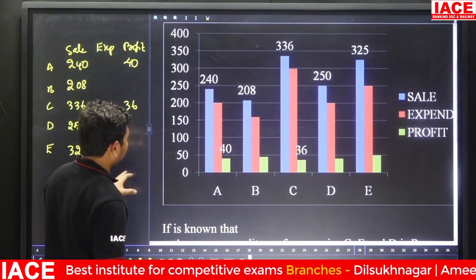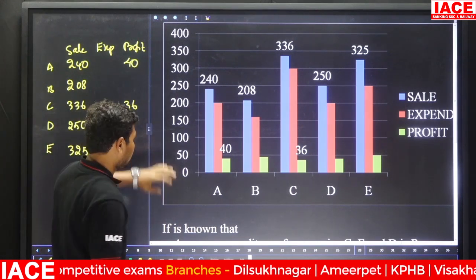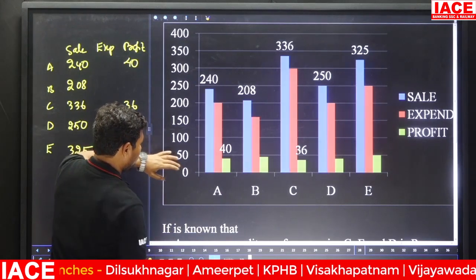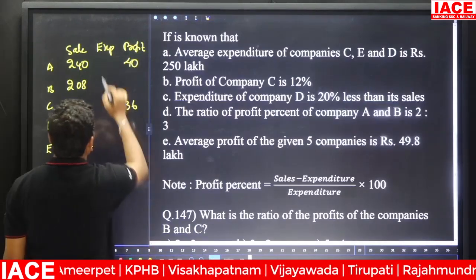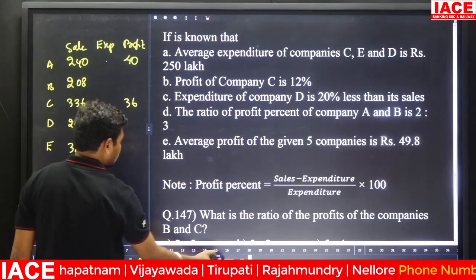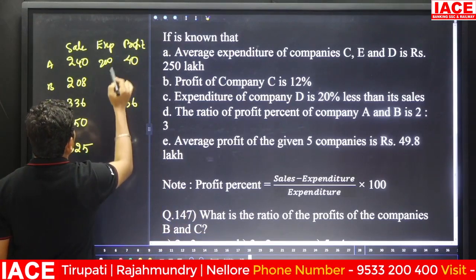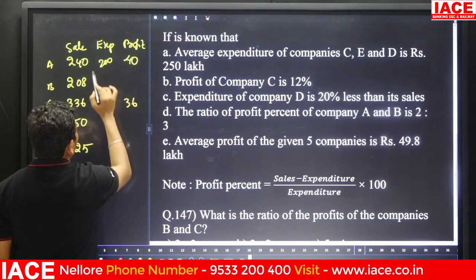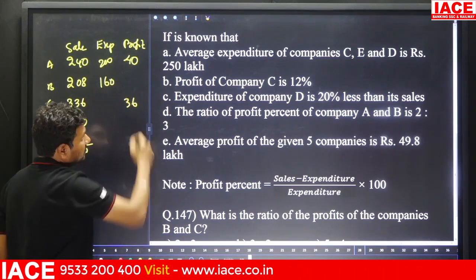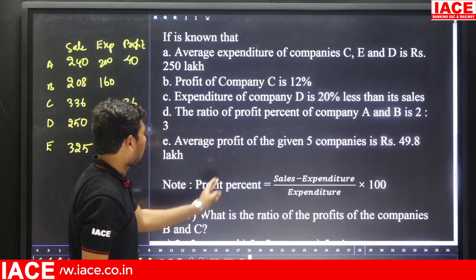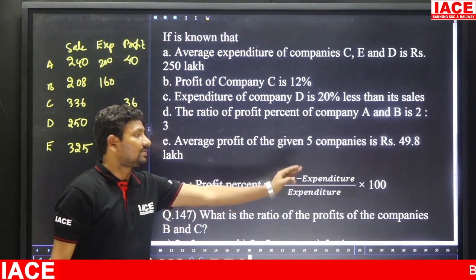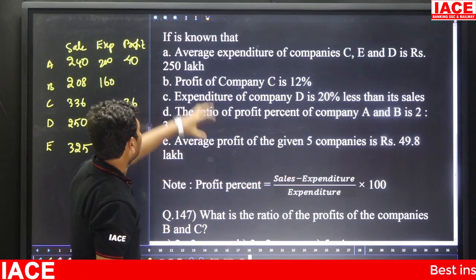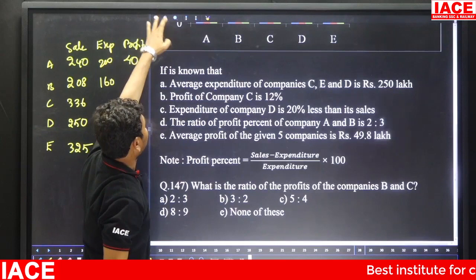And some values are filled, some values are unfilled. We have to focus on the data and find the answer. Here the values are 200, 240 divided by 200, and here the 160 is missing, that we have to fill. And look at profit percentage equals (sales minus expenditure) into 100. This is a basic well-known formula, but based on these given values we have to find the answers.